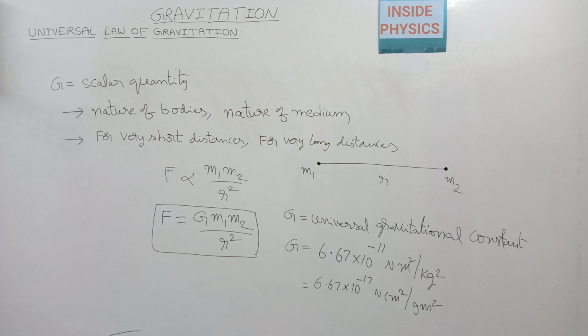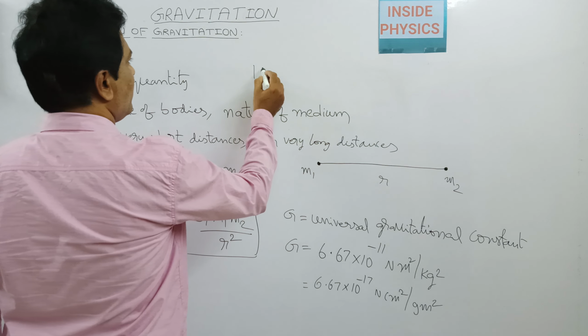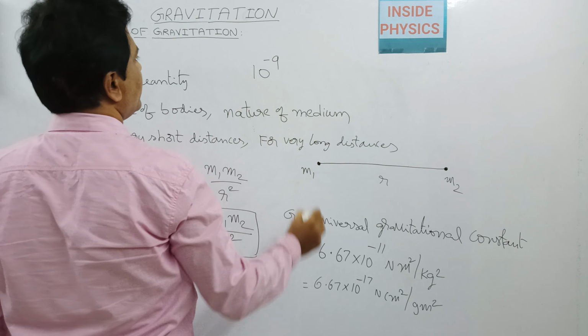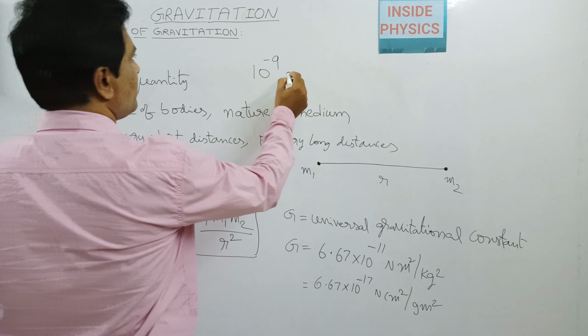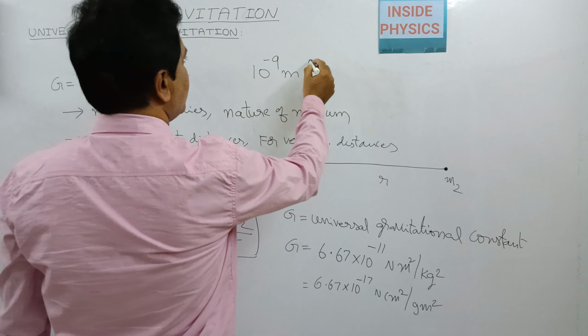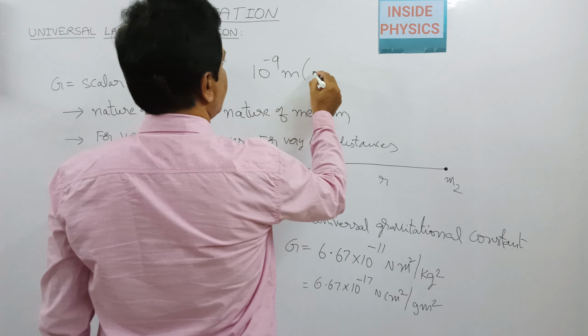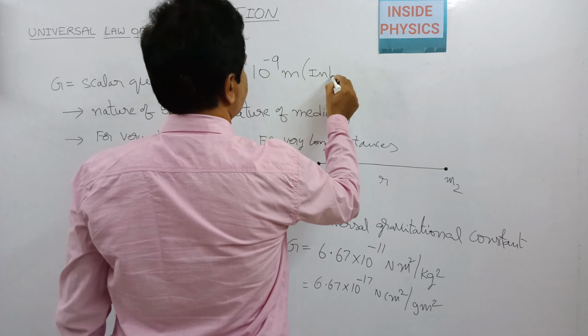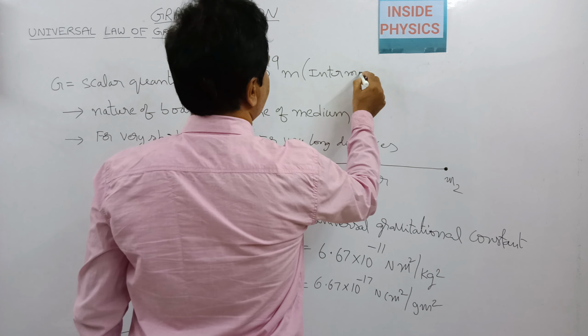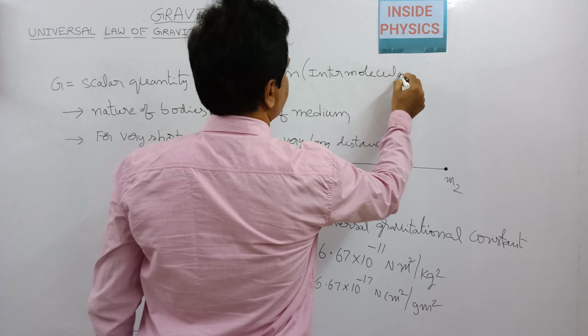But it has one limitation. The law of gravitation will fail at some distance which is of the order of 10 to the power of minus 9 meters, which is considered as the intermolecular distance.